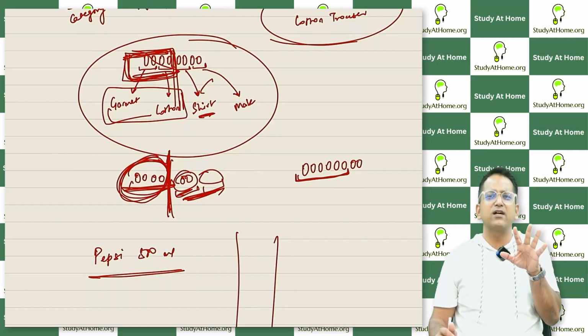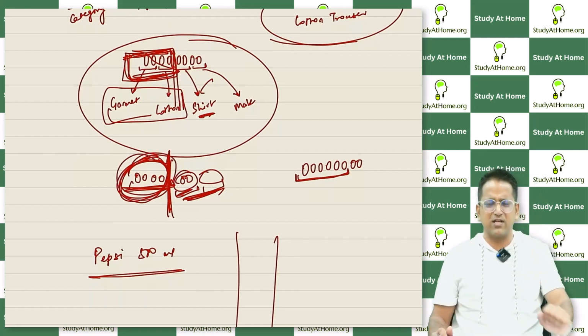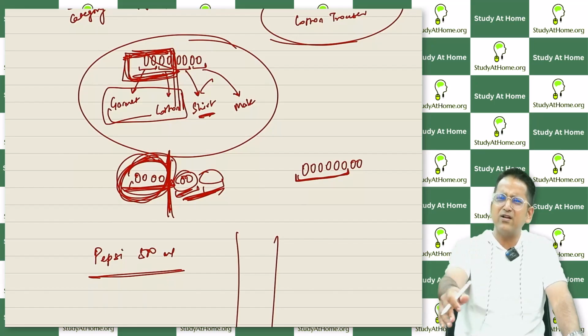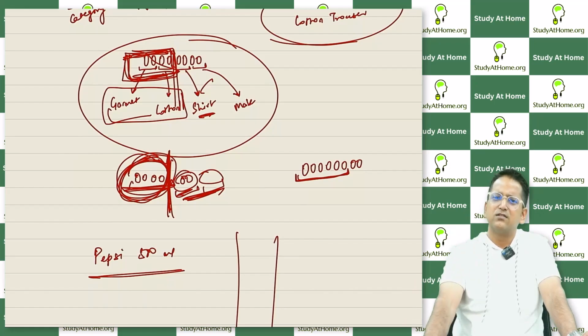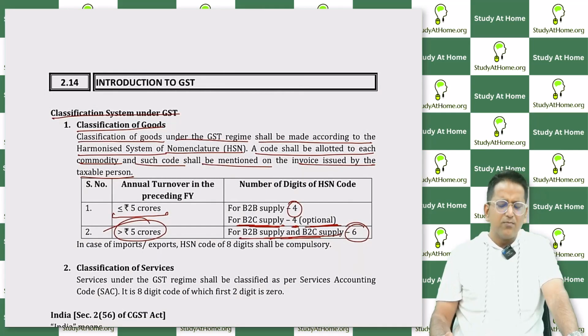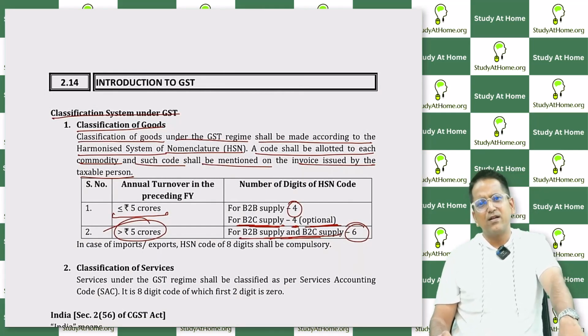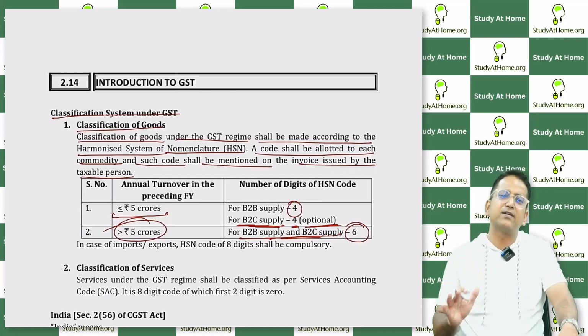If the turnover is up to 5 crore rupees, then in B2B just write 4 digits. And if you supply in B2C, you don't need to write that. If you want to write, then write up to 4 digits. In B2B and B2C supply, if your turnover is more than 5 crore rupees, then writing 6 digits is mandatory.